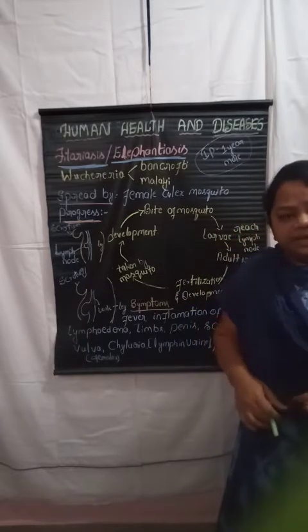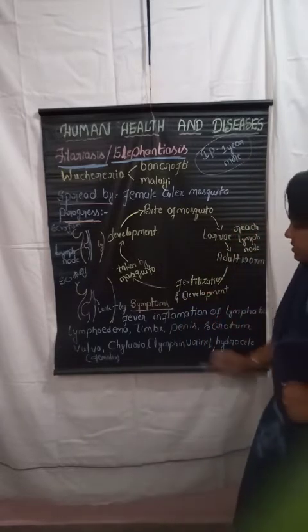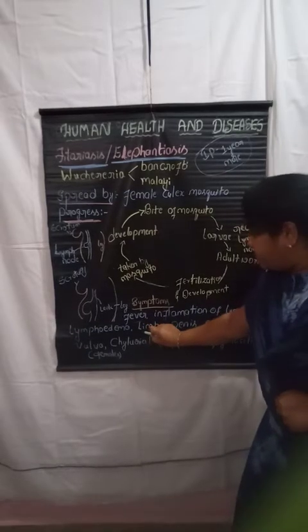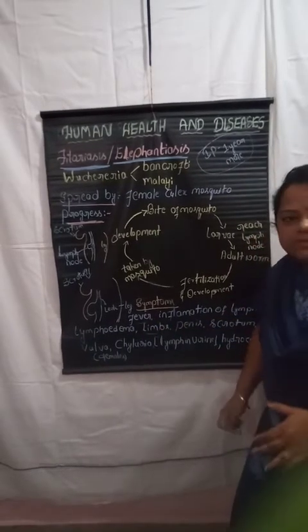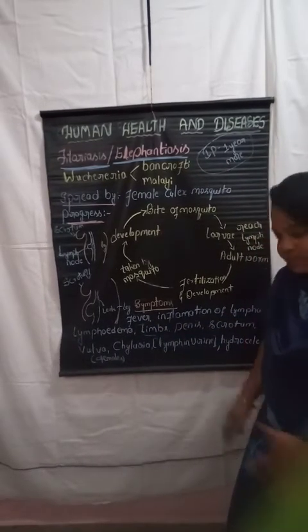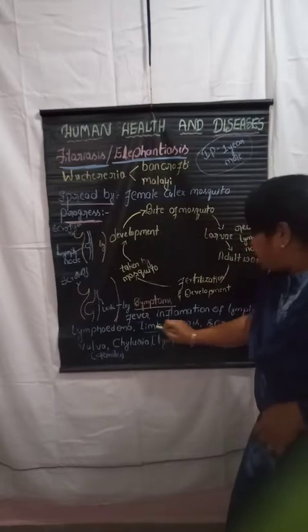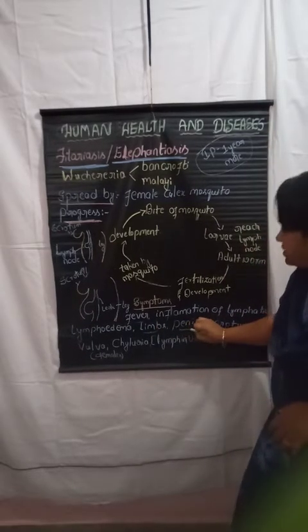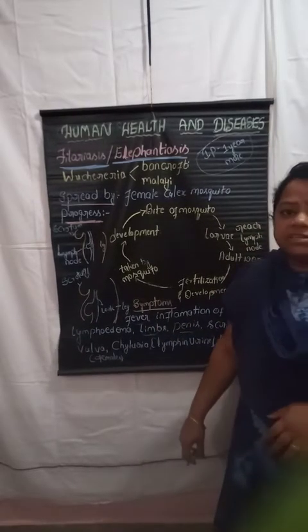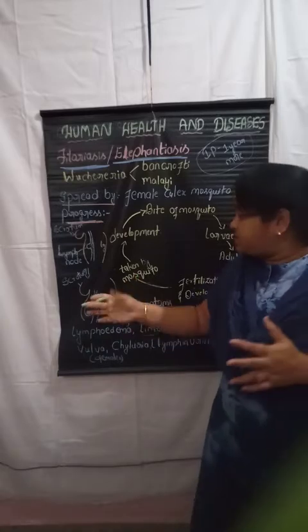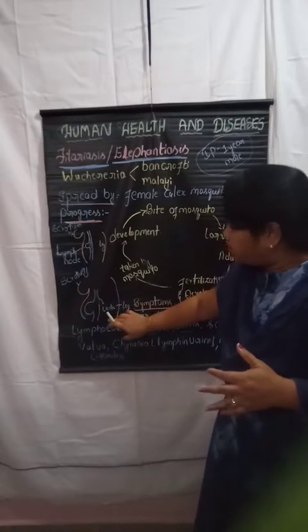The organs such as the limbs, our legs, and also the penis region.